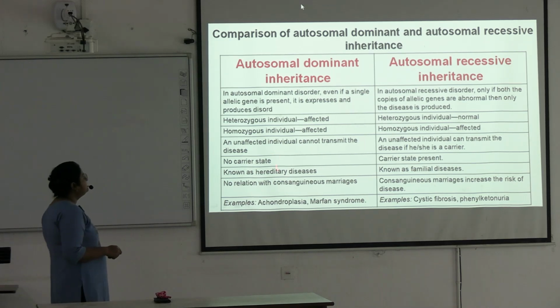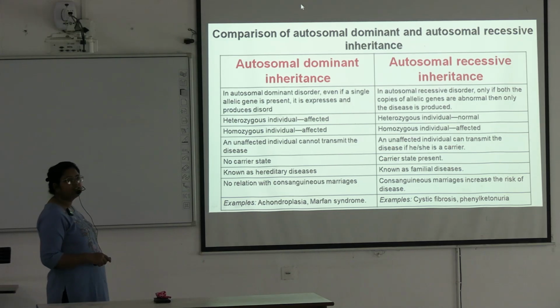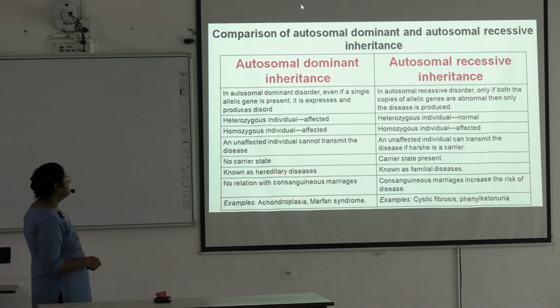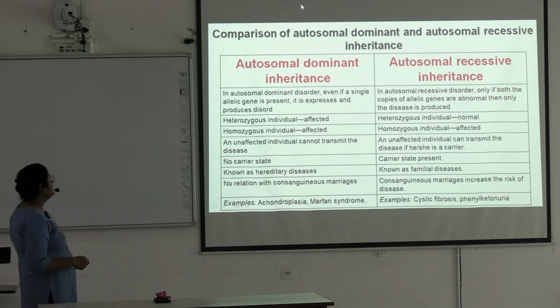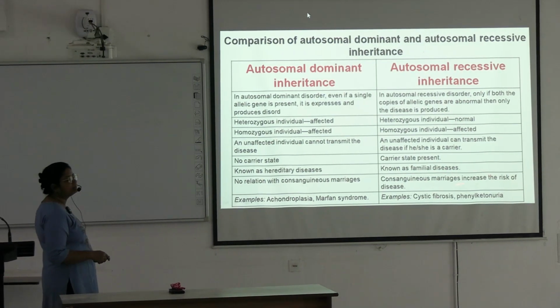An unaffected individual cannot transmit the disease in dominant. Here, an unaffected individual can transmit the disease if he or she is a carrier. No carrier state is present in dominant. Known as hereditary disorder, it is known as familial disorder.